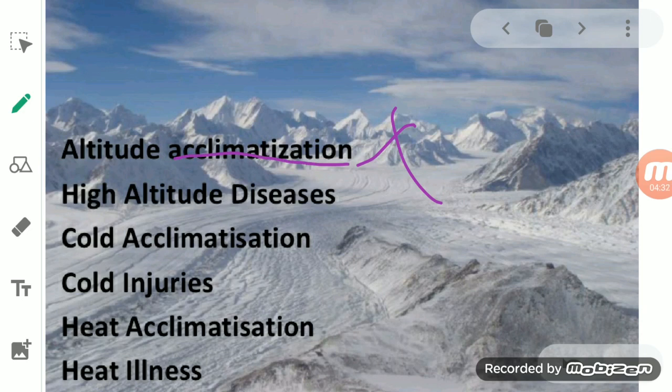Now the changes which take place in the body of an organism during this process are temporary and can be reversed. On the other hand, in adaptation, the changes which occur in the bodies of organisms over thousands of years are permanent and cannot be reversed. So in acclimatization, changes occur for a short period of time, and these changes are temporary and can be reversed.